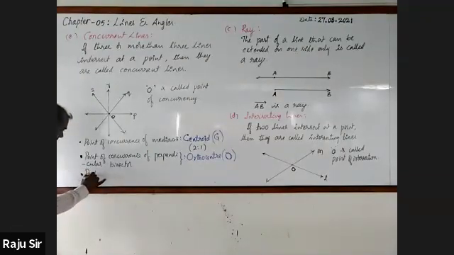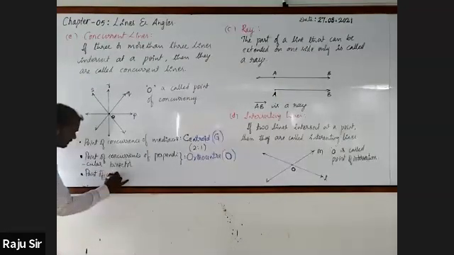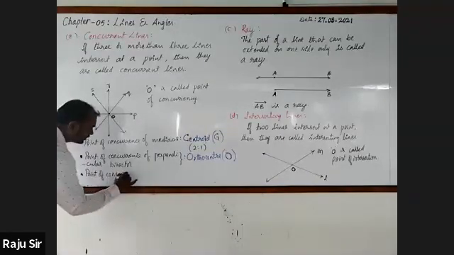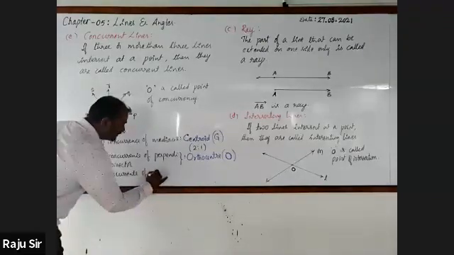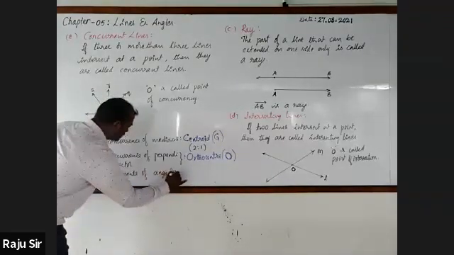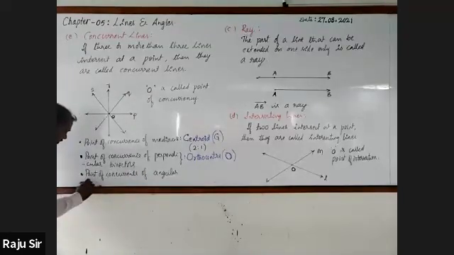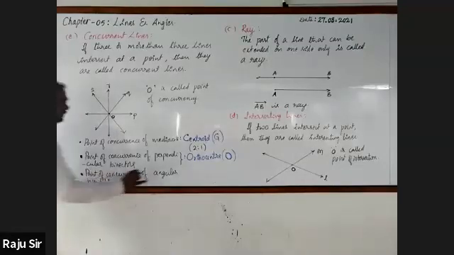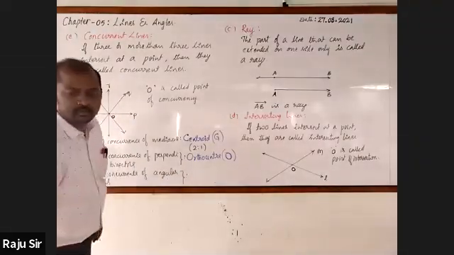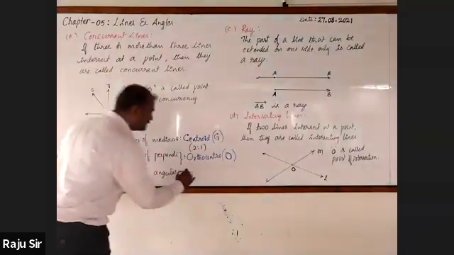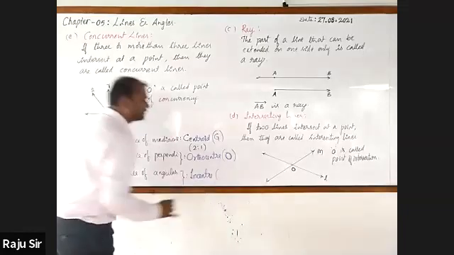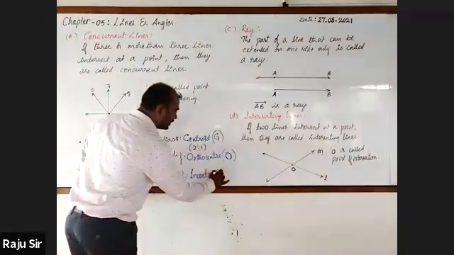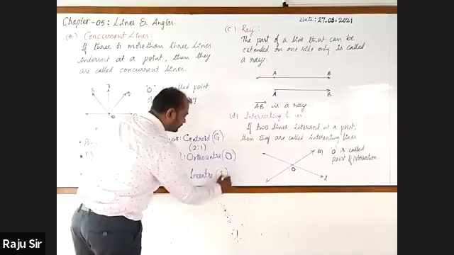Point of concurrence of angular bisectors, which should be plural, angular bisectors, is called the incenter. Symbol: capital I.